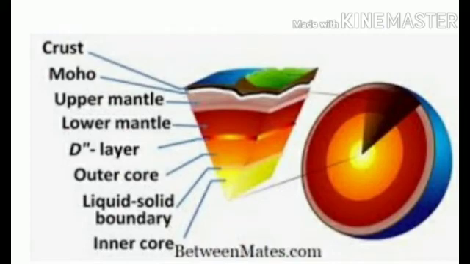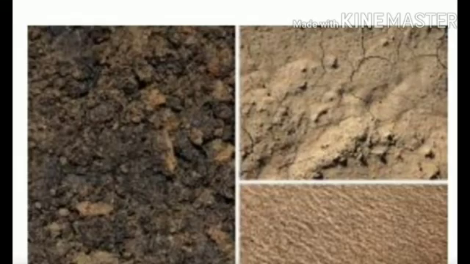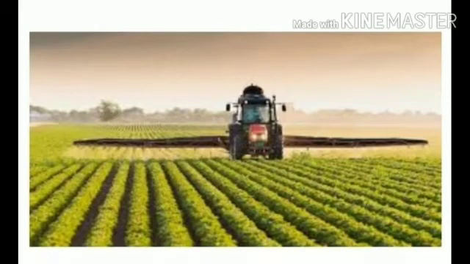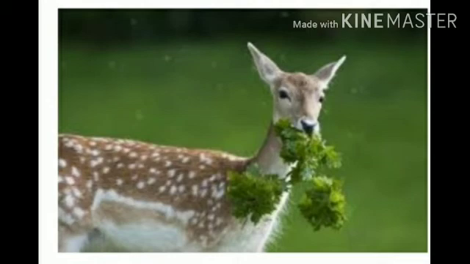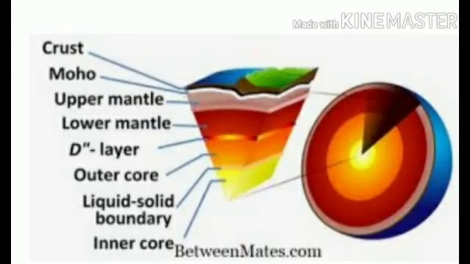Lithosphere is covered with a thin layer of soil. The soil helps us to grow different types of plants. We do agriculture here, we grow crops which provide food not only for human beings but for animals. Lithosphere is also known as the home of different plants and animals. It is a source of various mineral resources such as coal, aluminium, magnesium, zinc, oil, etc. It provides us land for growing crops and human settlement.